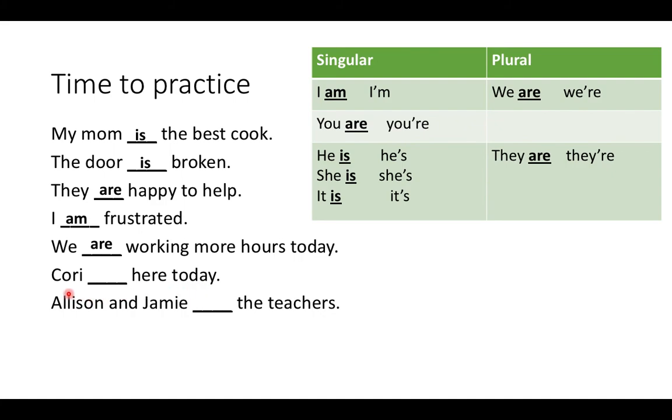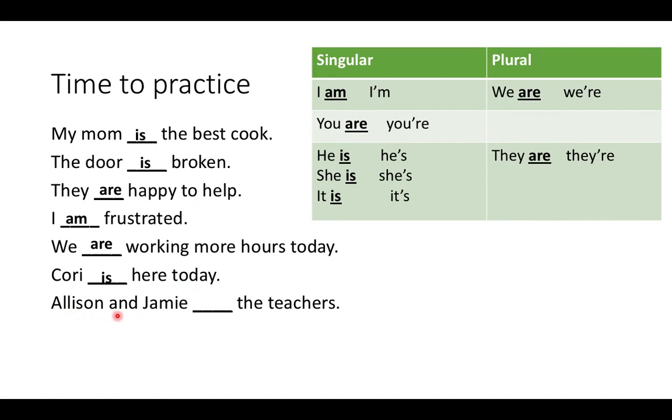If we look at the chart again, Corey isn't I, Corey isn't you. Corey is going to be one of these, he, she, it. So Corey is here today.